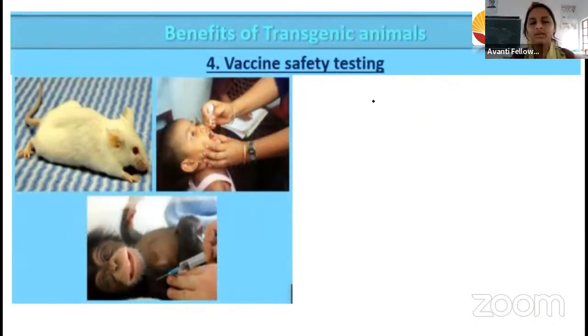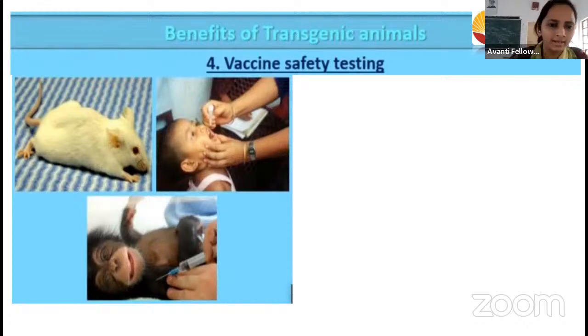Another main important thing: we'll study about the vaccine. In the corona time also, everyone waited for the vaccine for corona, right? In the news, we heard that it was in the first testing, then second testing, third testing going on, right? Whenever the vaccine was prepared, it was first tested with cells, then with the transgenic animals.